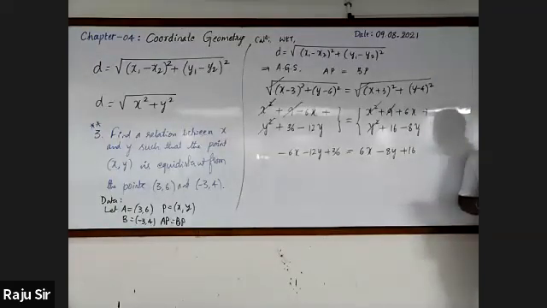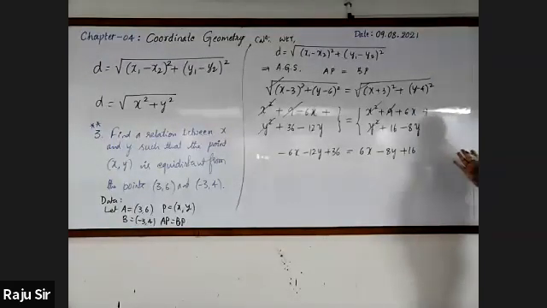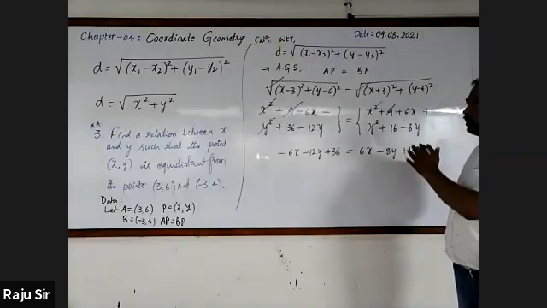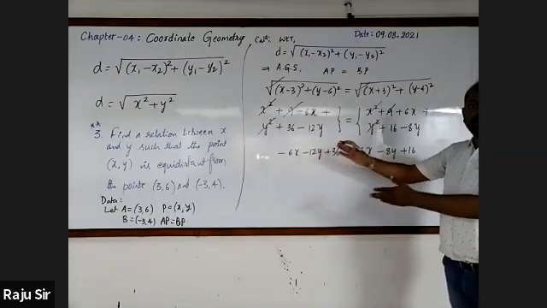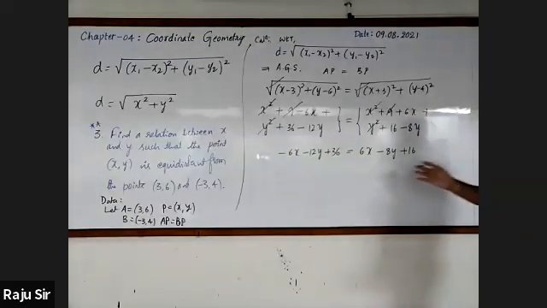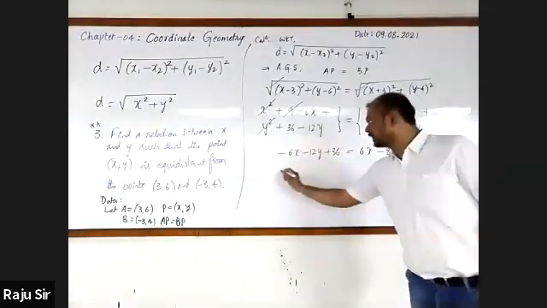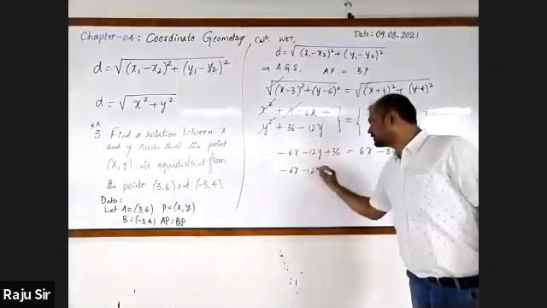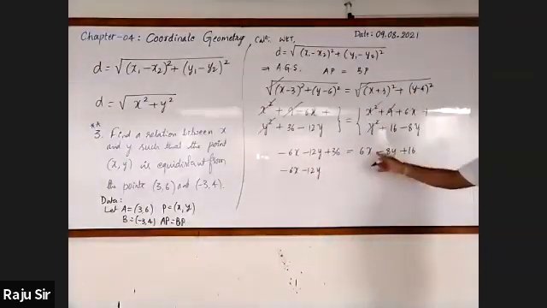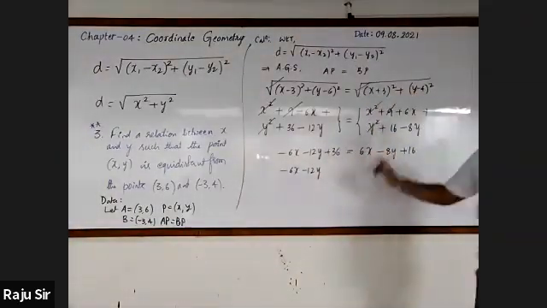Have you written the same? Okay. Next, let me take all the algebraic terms on the left hand side and constants on the right hand side. Minus 6x is there. Let me write this as it is, even minus 12y. Transfer 6x to the left hand side.